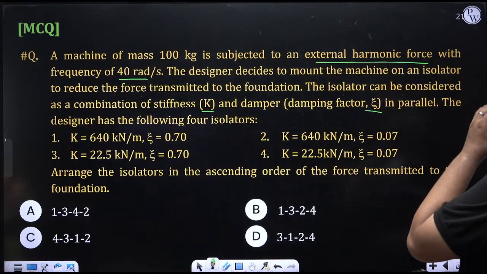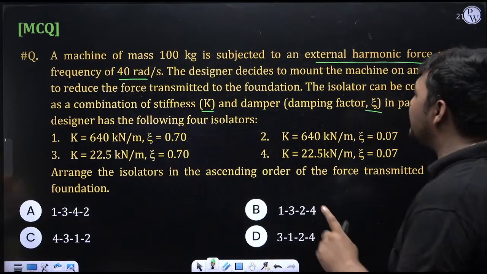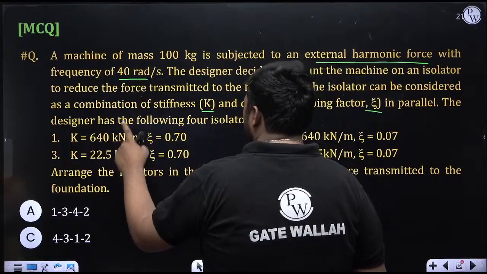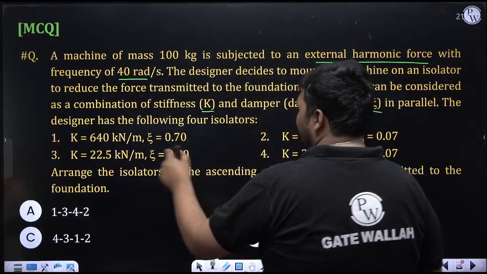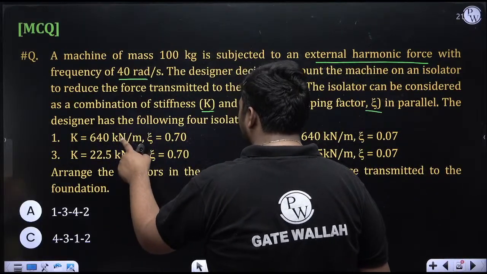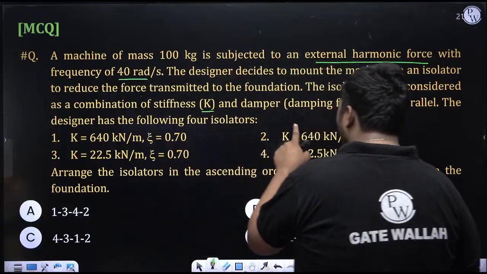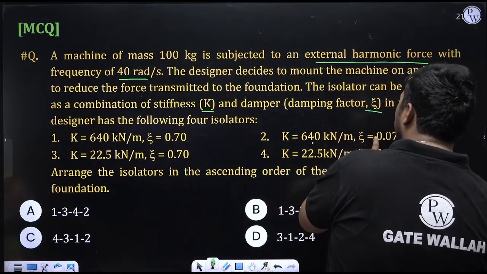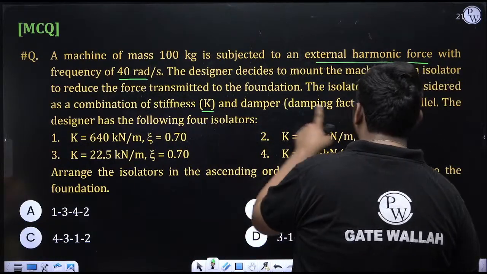Okay, so it is the combination of K and zeta. Now we have 4 isolators in which different values of K and zeta are given. For the first, K is 640 kilonewton per meter, zeta is 0.7. Here also K is 640 kilonewton per meter, but zeta is 0.07. So here zeta is more, here zeta is less.